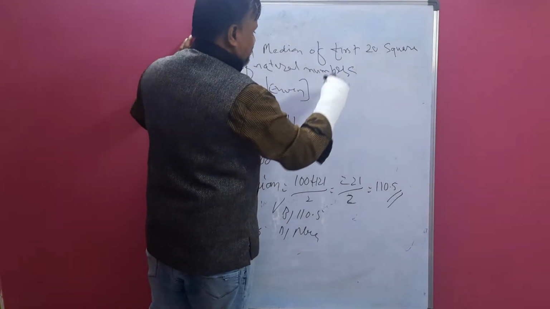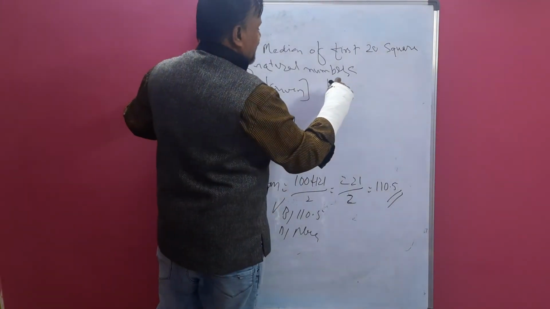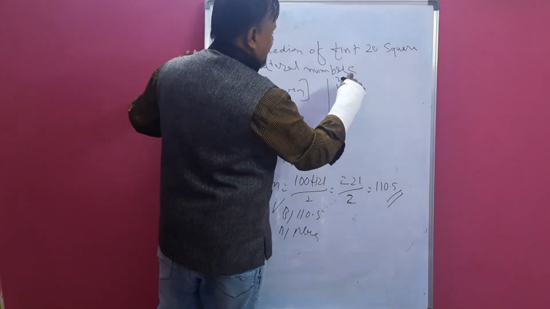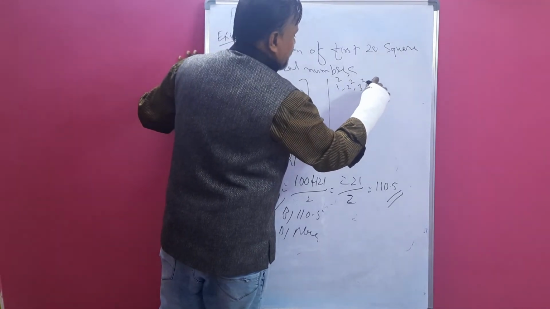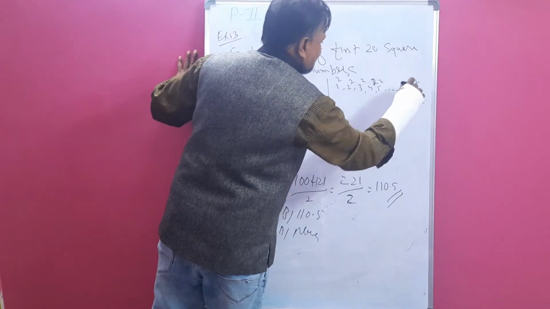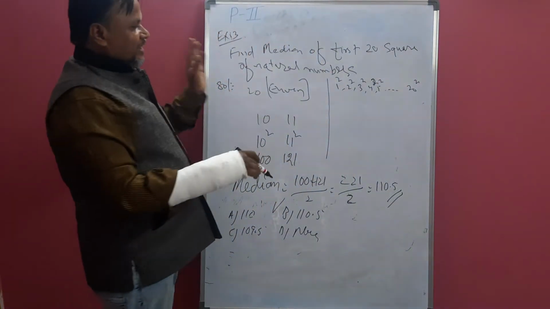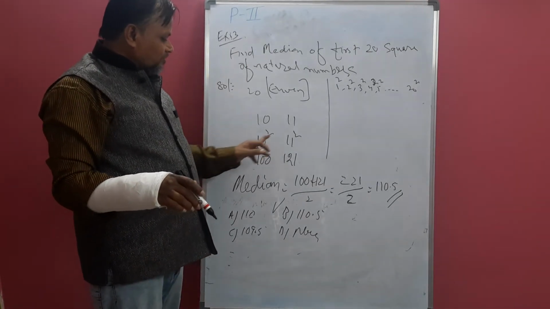The procedure of this question will be very lengthy. We would have to write 1 square, 2 square, 3 square, 4 square, 5 square, like that up to 20 square. Again you have to cancel this side, that side, and you again get these two values.